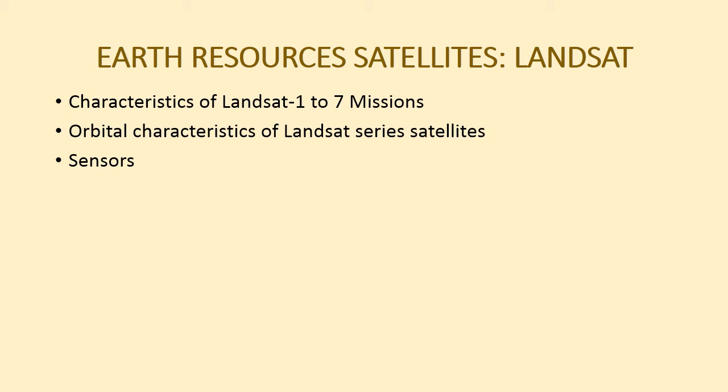The MSS, that is the multispectral scanner, was used in Landsat 1, 2, 3, 4 and 5. It gives line scan type imagery using an oscillating mirror to continuously scan the Earth's surface perpendicular to the spacecraft velocity. 6 lines are scanned simultaneously in each of the 4 spectral bands for each mirror sweep.